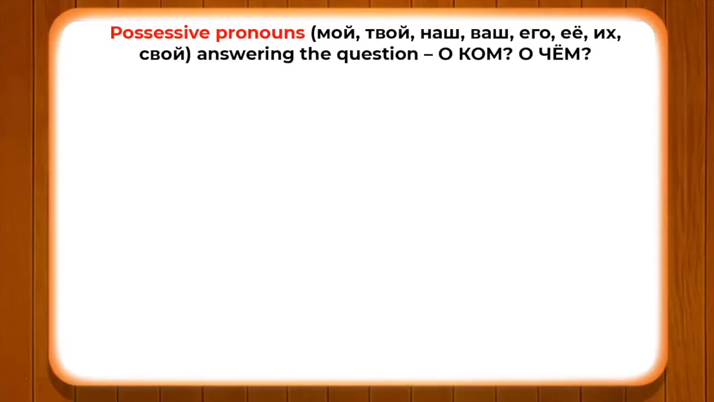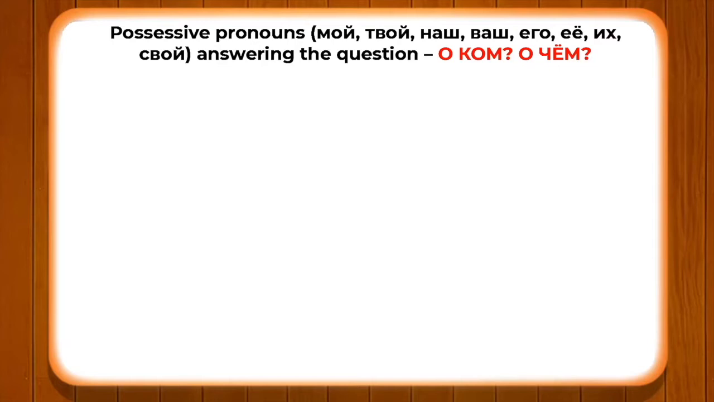Since we have already talked about the personal pronouns in о ком and о чем, we have seen that я is обо мне, ты is о тебе, он is о нем, она is о ней, мы is о нас, вы is о вас, and они is о них. Now, in this module, we will talk about the possessive pronouns. Let's see how the possessive pronouns, which you already know, мой, твой, наш, ваш, его, ее, их, change in о ком and о чем.